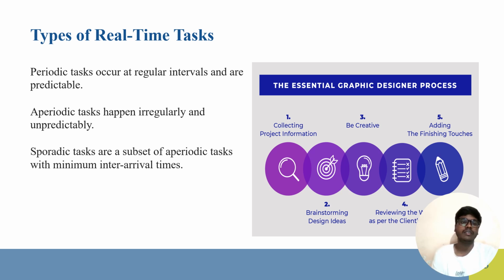Here there are three types of real-time tasks: periodic tasks, aperiodic tasks, and sporadic tasks. The periodic task occurs at regular intervals and is also predictable. Aperiodic tasks happen irregularly and are also unpredictable. And sporadic tasks are a subset of aperiodic tasks, which have a minimum inter-arrival time.